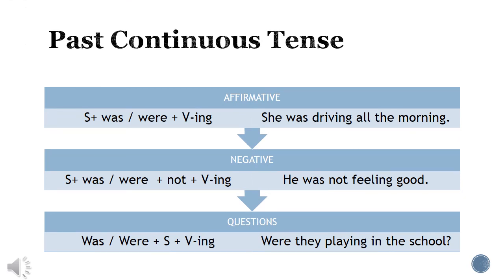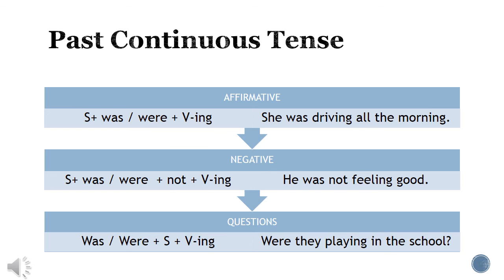Remember, we use the past continuous tense to talk about an action that occurred in a continued period of time in the past tense. Let's check the form. In the affirmative sentences, we're going to use the subject plus was or were plus the verb in ing. For example, she was driving all the morning. Ella estuvo manejando toda la mañana.